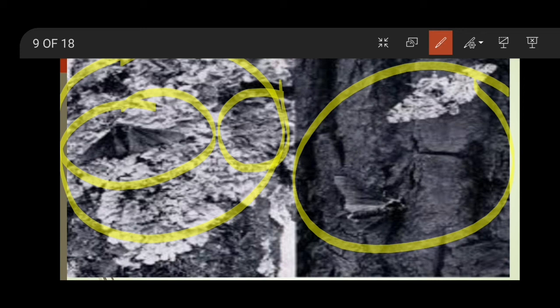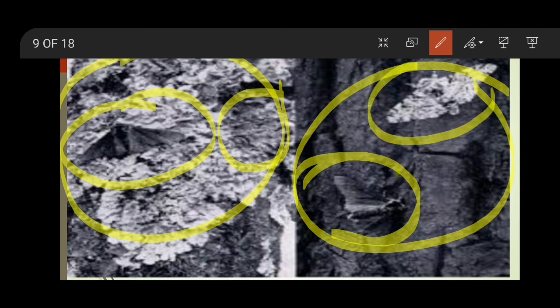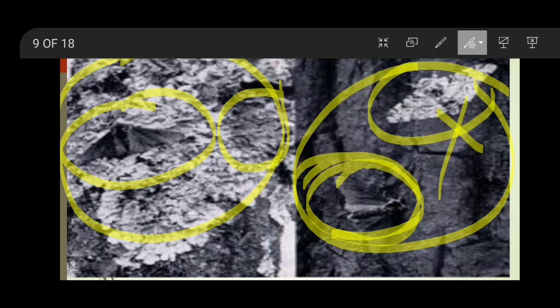Here you can see in the diagram, first this is the bark during pre-industrialization, and this is the bark during post-industrialization. Here you can see the grey moths, and it is very difficult to identify these white color moths. They are very light in color, so we are unable to identify them, but the black ones are easily identified over this light background.